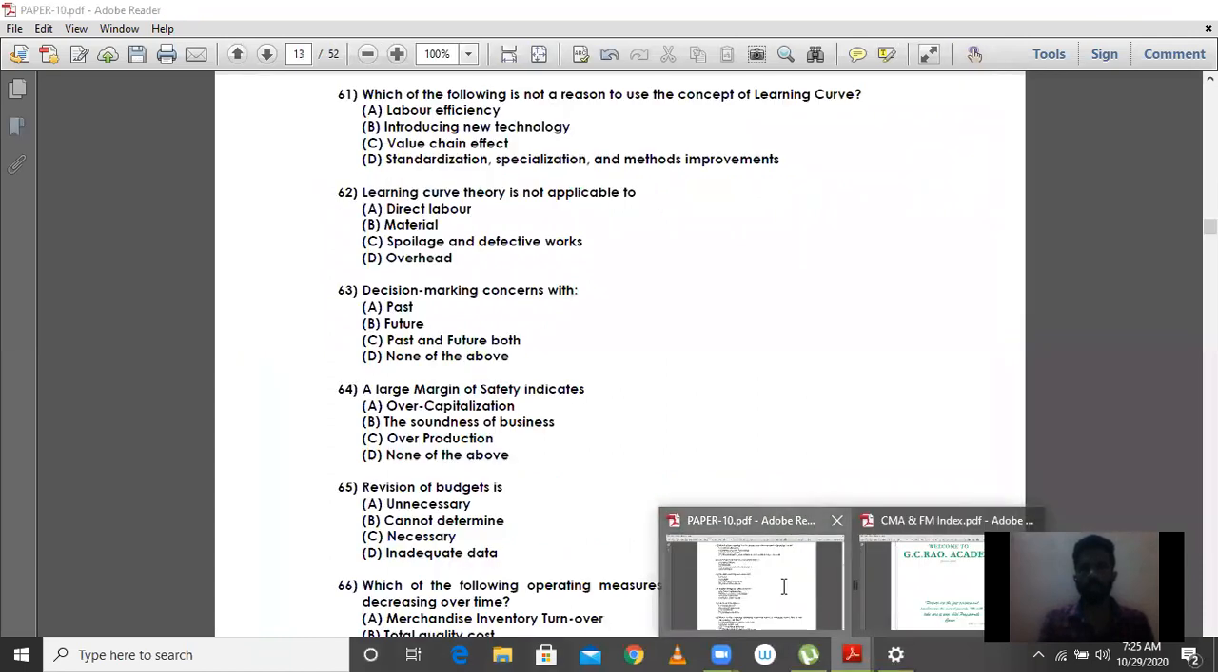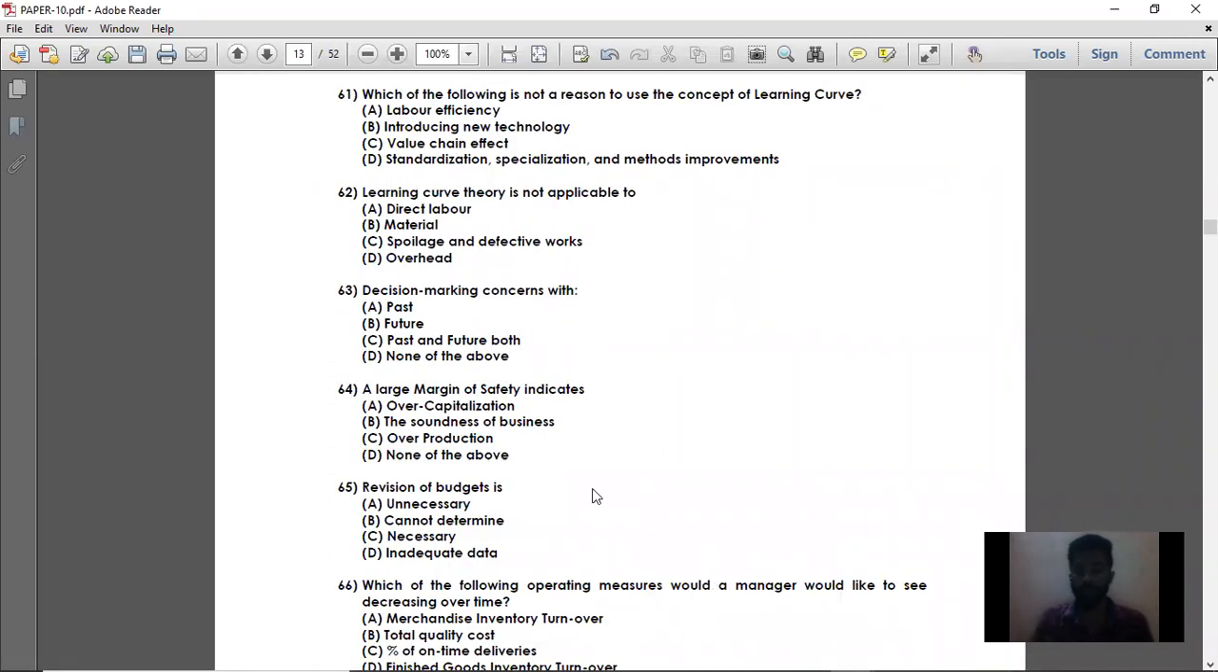So take your paper number 10 PDF, that is paper number 10 MCQ portal PDF. Moving on to question number 61. Which of the following is not a reason to use the concept of learning curve? So the question is, which of the following is not a reason to use the concept of learning curve?